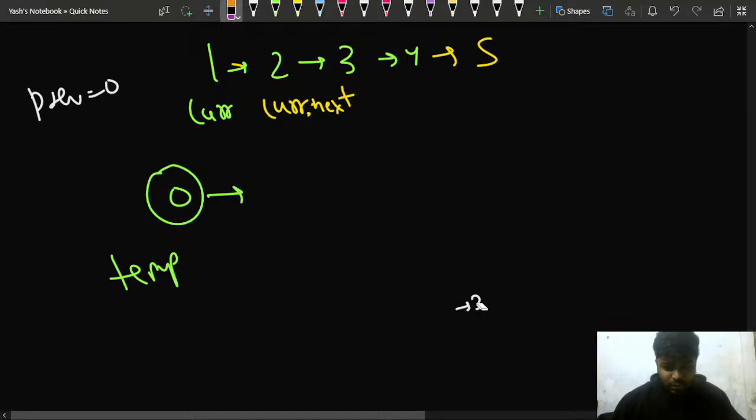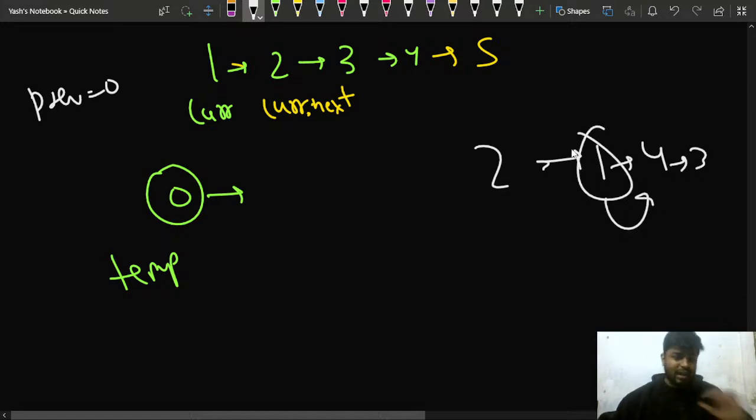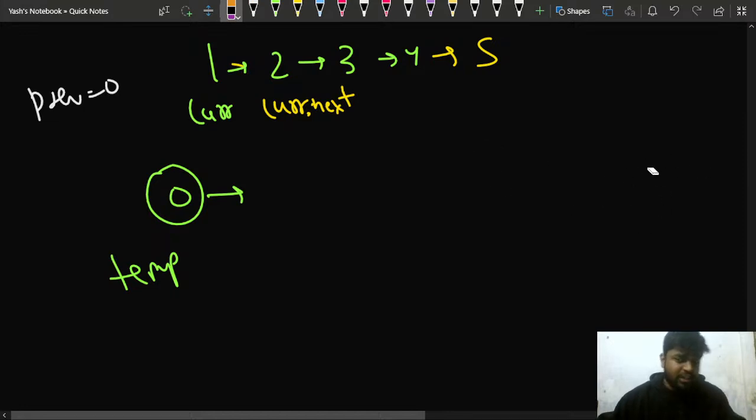Every time I'm updating, you can see that if I'm updating it like this, if I have 2, then 1, then let's say 4 and 3, right? So this node is connected to this particular node, so I need to update the connections as well. That is something I'll be first of all interested in. So I'll say this was my previous node, so my previous dot next is equal to nothing but my current dot next.